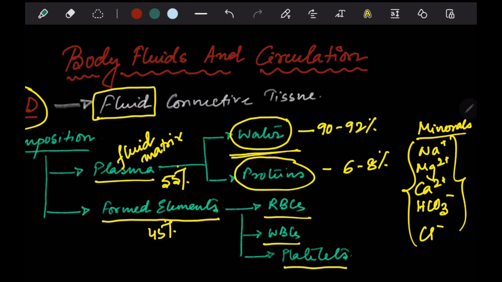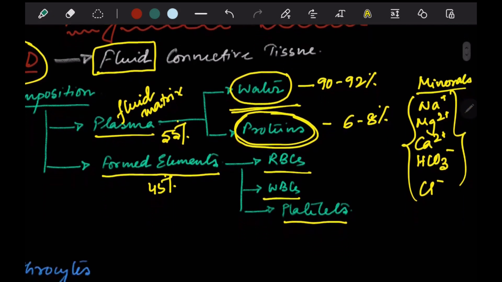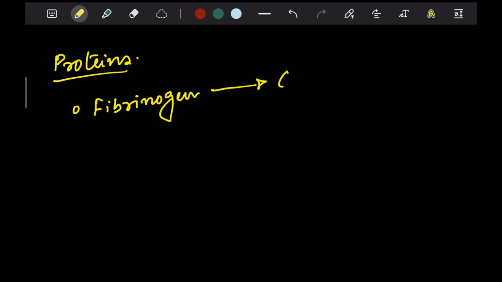Now, talking about the proteins present in the plasma, what are these? The proteins present in plasma are in particular 3 in number, according to the NCERT, and these are basically the major proteins that are present. First and foremost is fibrinogen, which helps in the clotting of the blood.